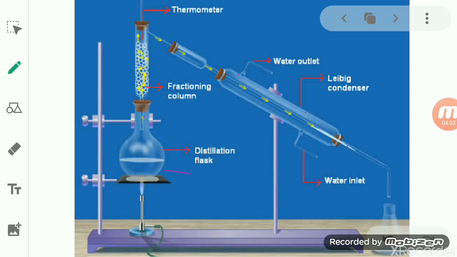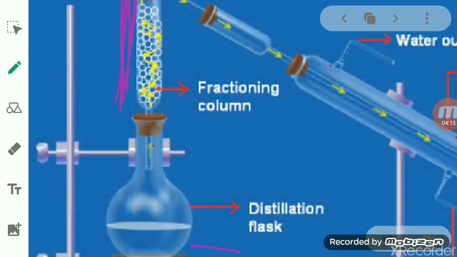But here there is a fractionating column, which is a long vertical glass tube filled with small glass beads. That glass beads provide a large surface area for the hot vapor to cool and condense repeatedly.